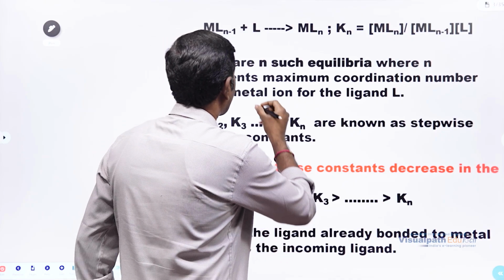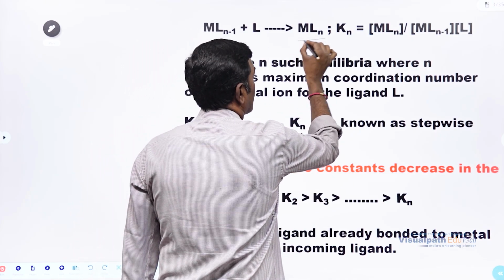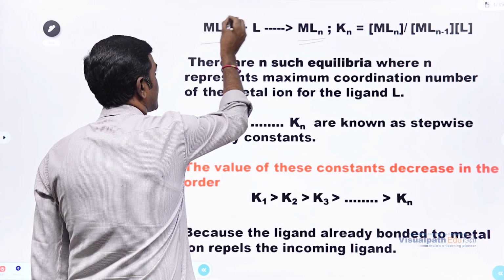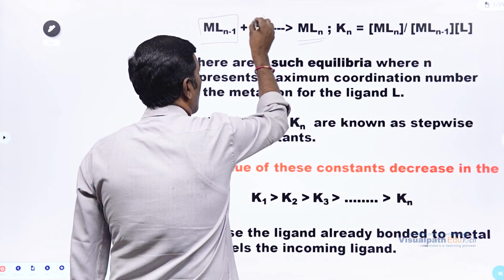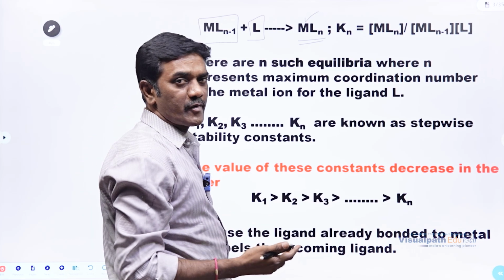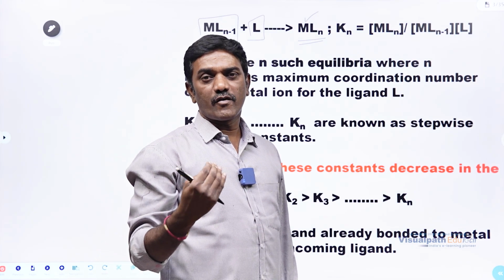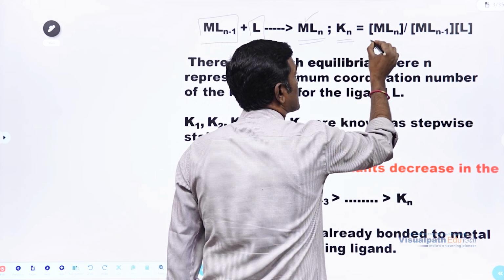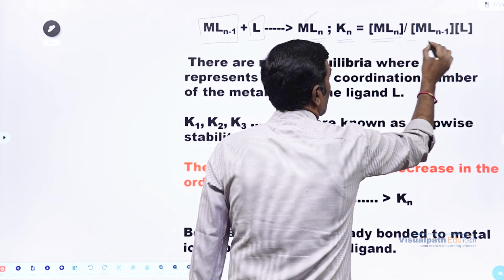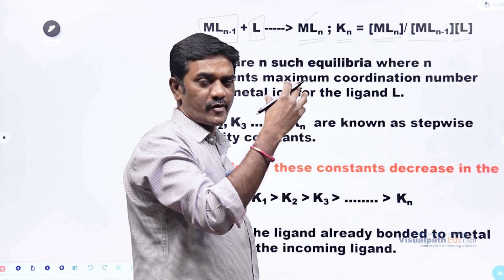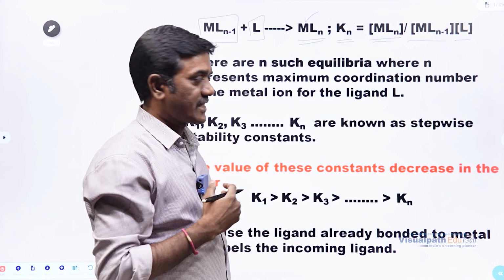Now let us see for the nth ligand. Nth ligand means n minus 1 ligands, if it reacts with one more ligand, will produce MLn. Here the stepwise stability constant is Kn, which is equal to MLn divided by MLn minus 1 into concentration of L. It is just like concentration of product by product of concentration of reactants.